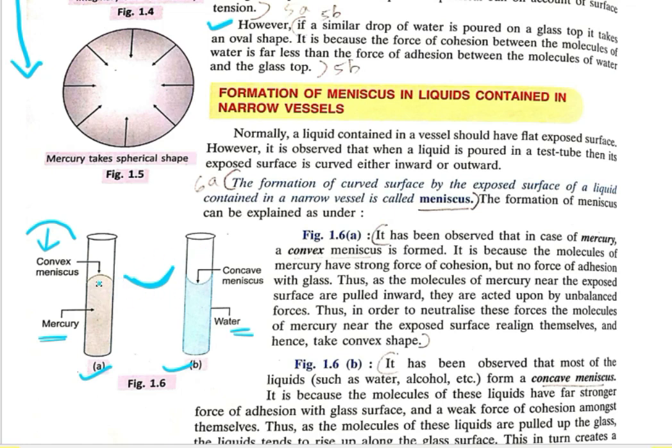Concave is curved inward, whereas convex is curved outward. For the definition of meniscus, you can use this one: the formation of a curved surface by the exposed surface of a liquid contained in a narrow vessel is known as meniscus. How many types of meniscus are there? There are two types, concave meniscus and convex meniscus.